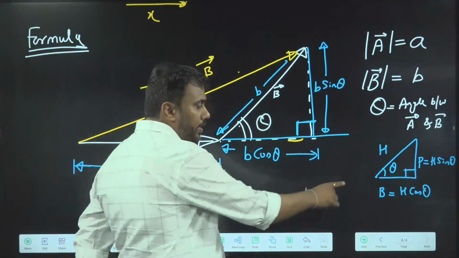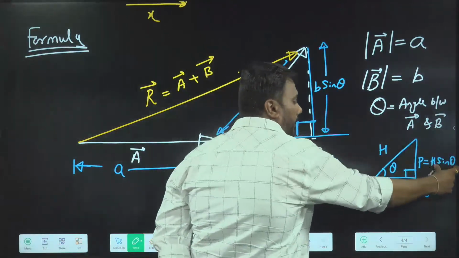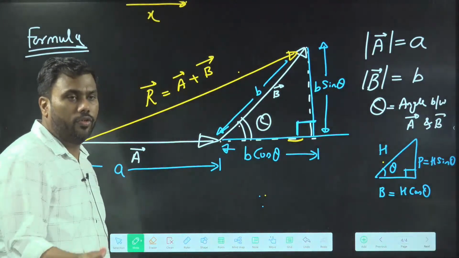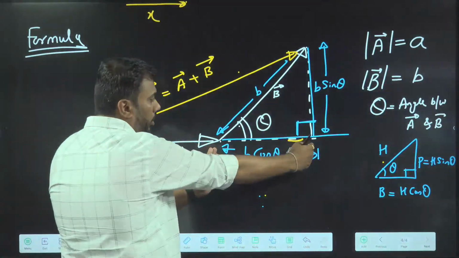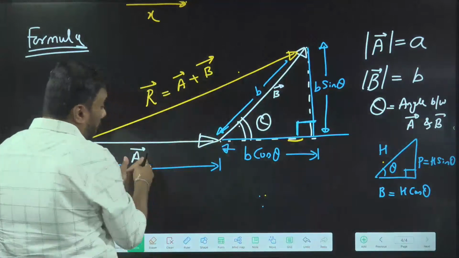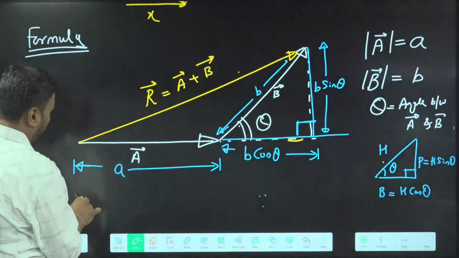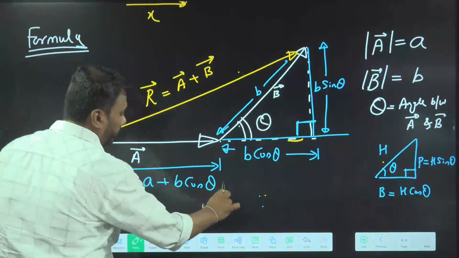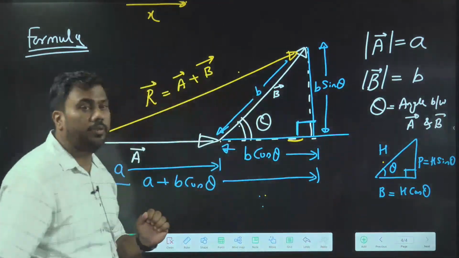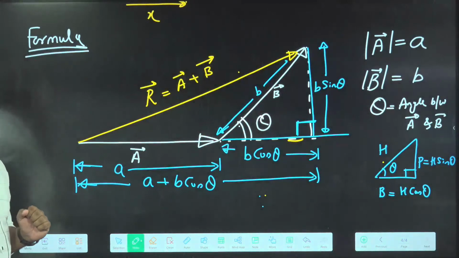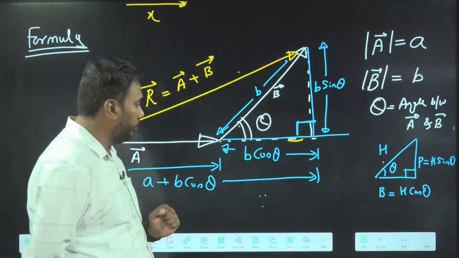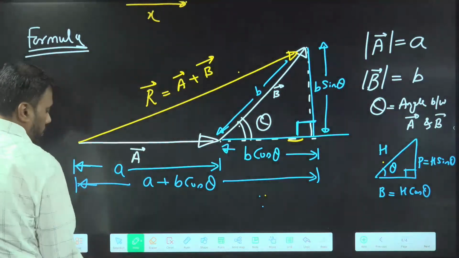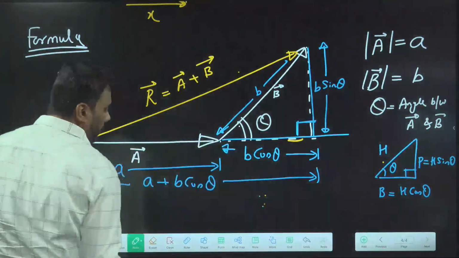In front of theta, the side length is h sine theta. Along the theta, the side length is h cos theta. Very good. So this is B cos theta, this is B sin theta. Now total length here, can you see? Total length here is A plus B cos theta. And this length is B sin theta.